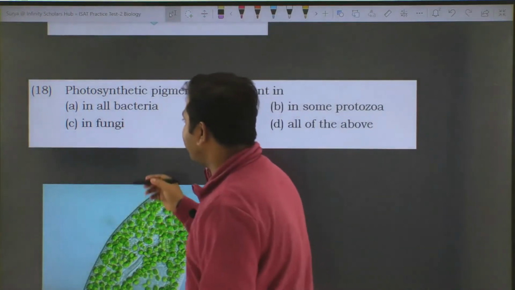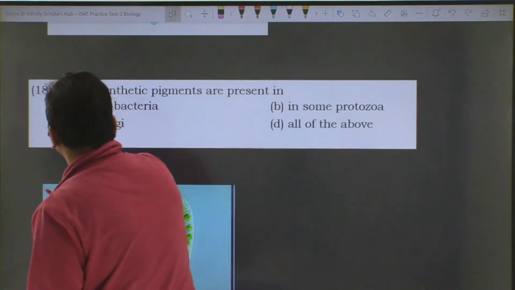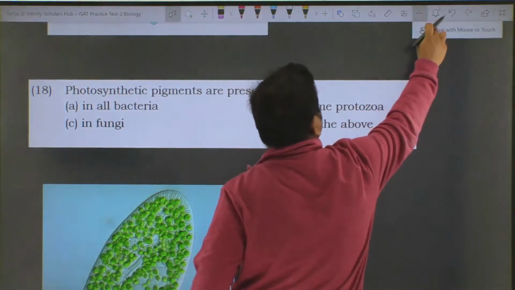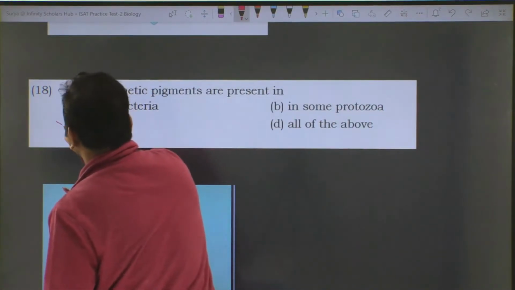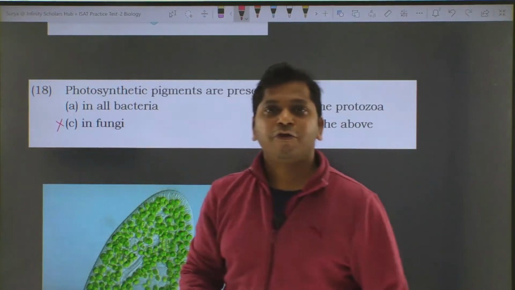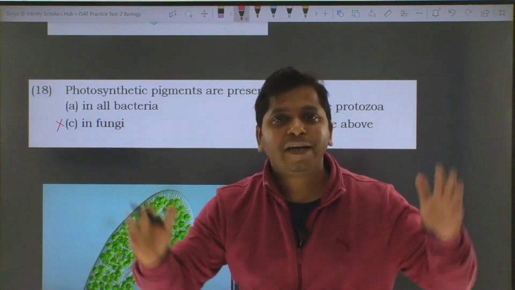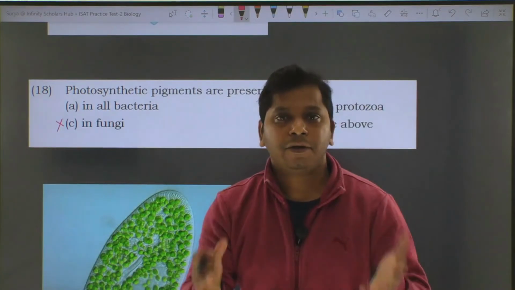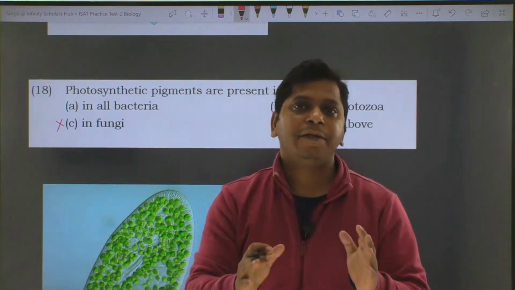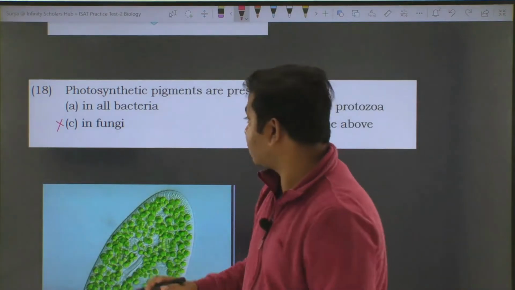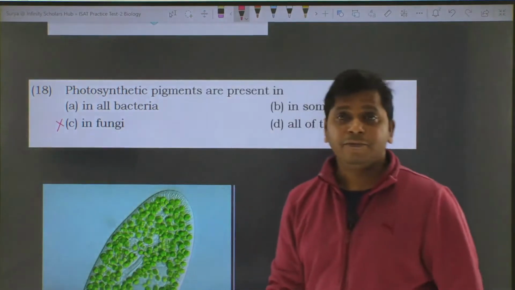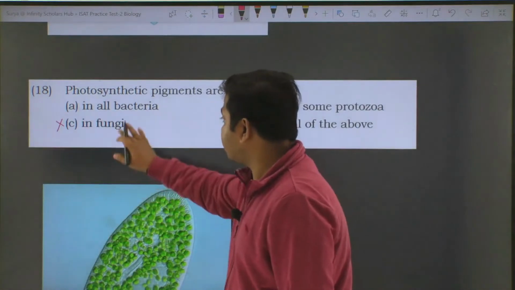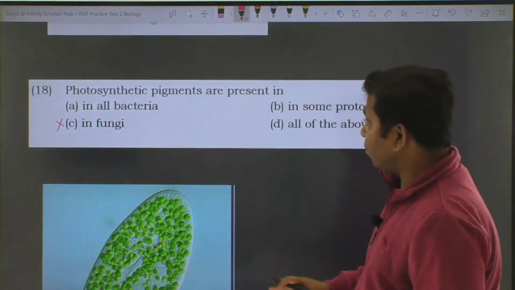First of all, we can negate fungi, because fungi are heterotrophic organisms. They are placed in a separate kingdom altogether because they cannot produce their own food. They do not have any chlorophyll bearing organelles, so they are heterotrophic organisms. So fungi is cancelled out.